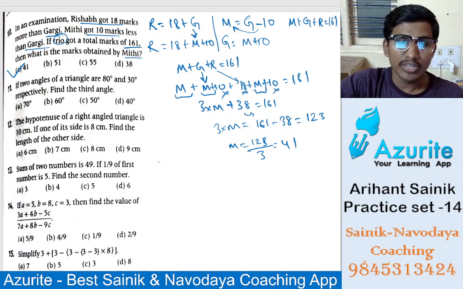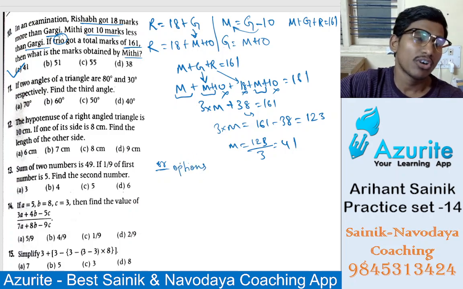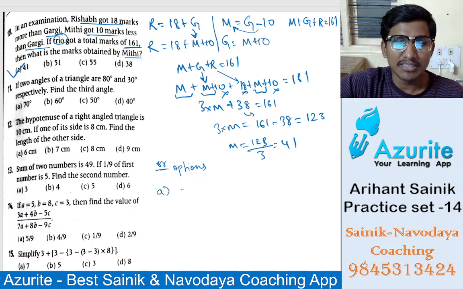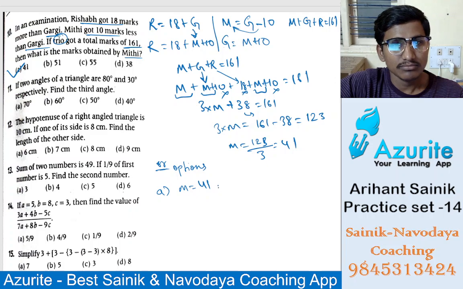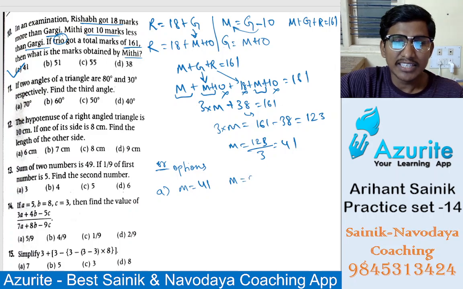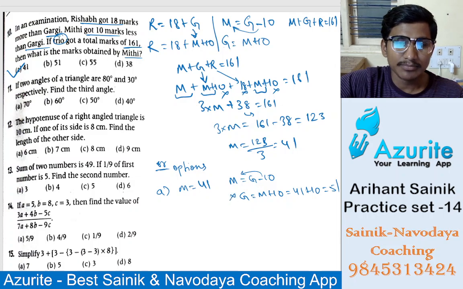Or you can do what? You should go with the options. If you take option A, Mithi is 41. Mithi is Gargi minus 10, so Gargi will be Mithi plus 10 if the minus goes that side. So Mithi plus 10 means 41 plus 10, it will be 51. And Rishabh is 18 plus Gargi, 18 more.